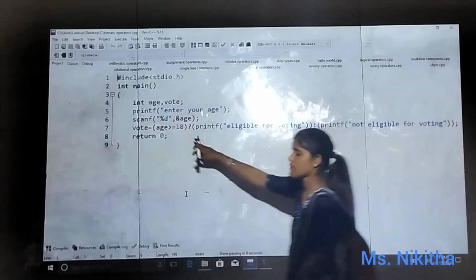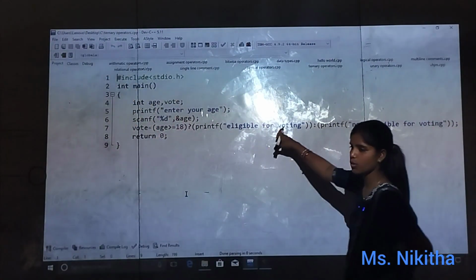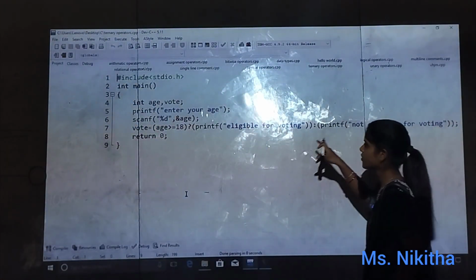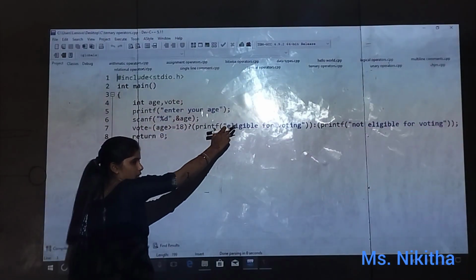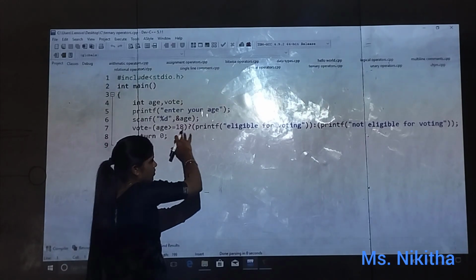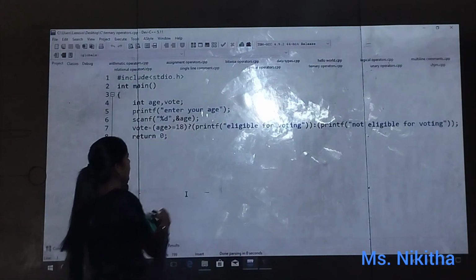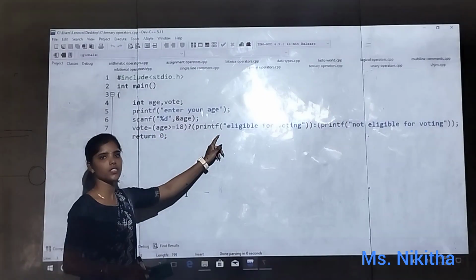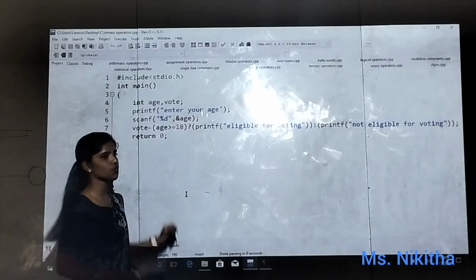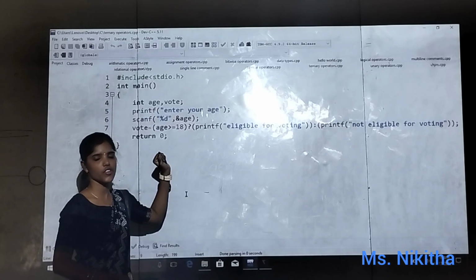This is expression 1, expression 2, expression 3. If this expression 1 is true, we have to go for the expression 2. If this is false, expression 3. So if the condition is true, what is the variable, expression 2. If condition goes false, what is the variable, expression 3.